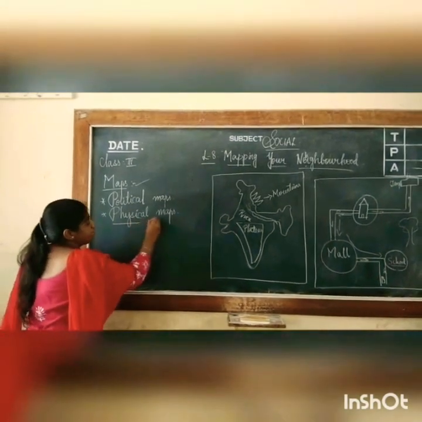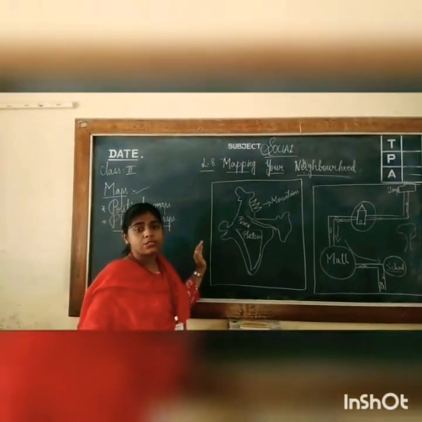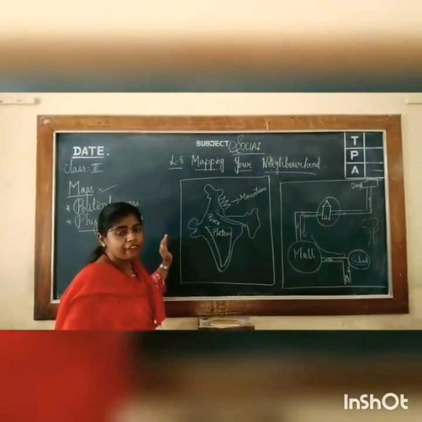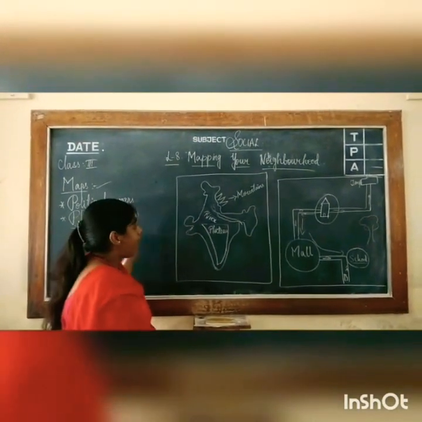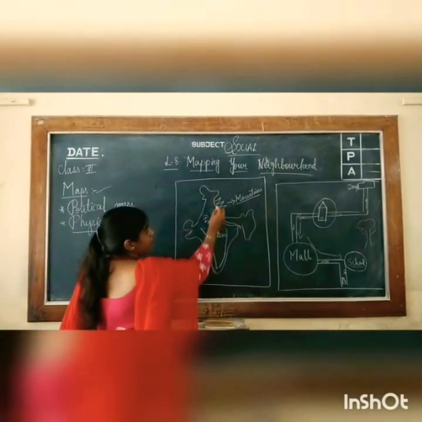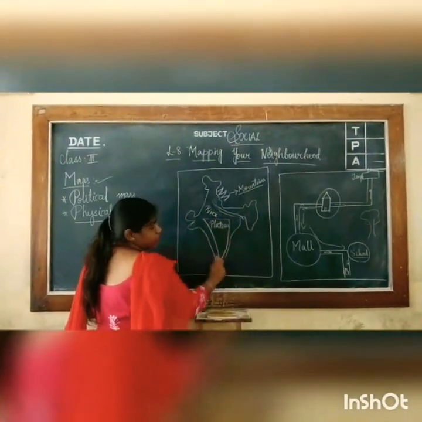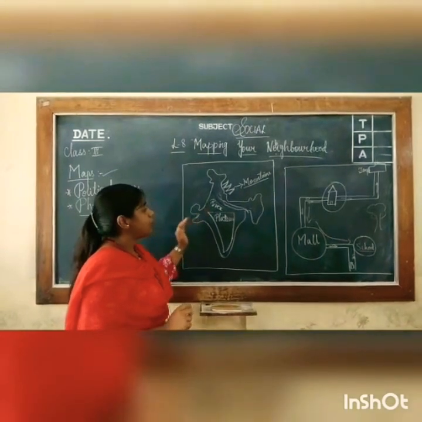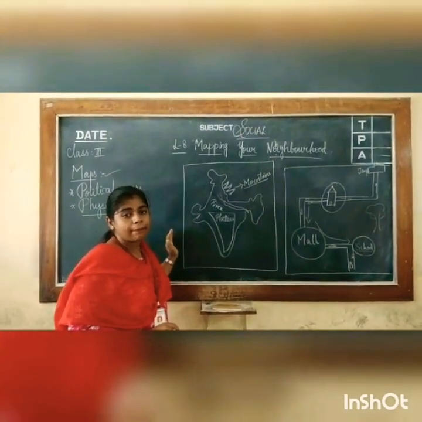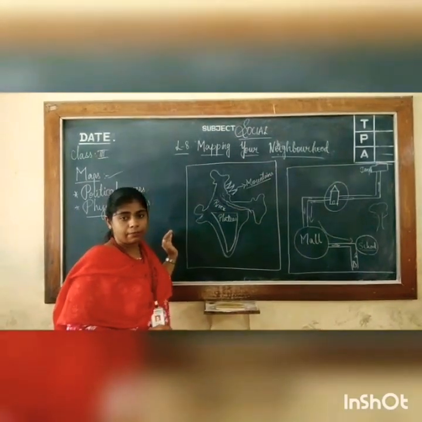Now, what do you mean by physical map? A map that shows the physical features of a country is called a physical map. On a map, you can see pictures like mountains, rivers and plateaus. So, by looking at this, you can say that this is a physical map. Let us learn about this in detail. A map that shows the physical features like landforms, rivers, mountains, valleys, plateaus and plains is called a physical map.